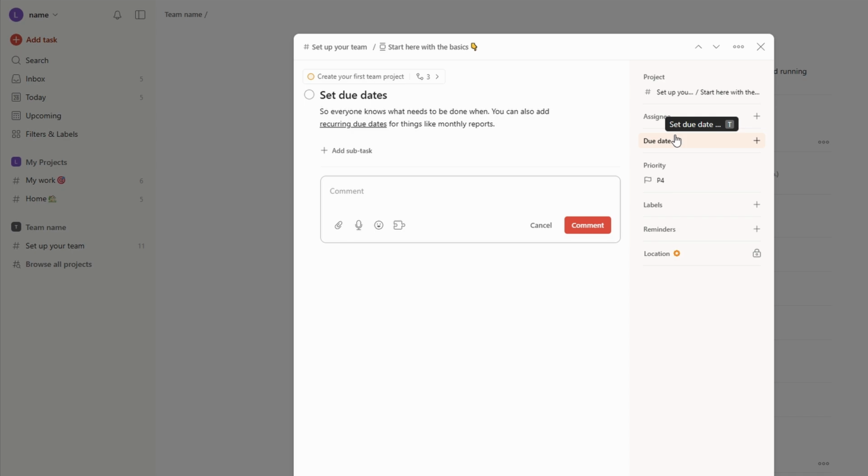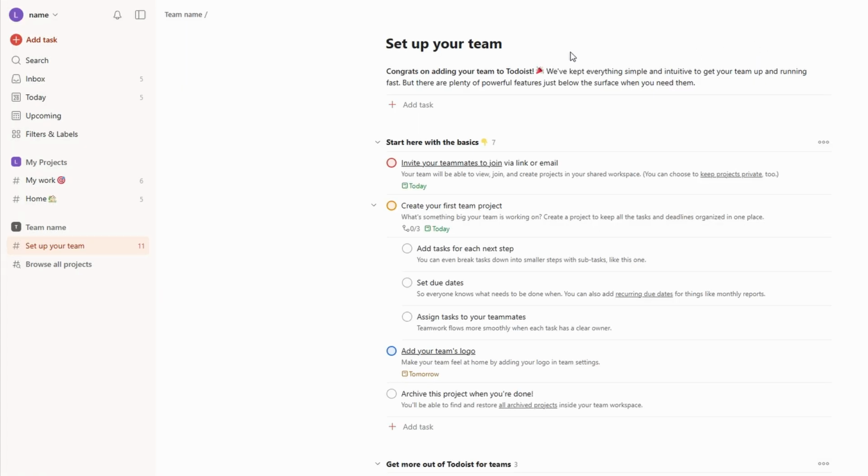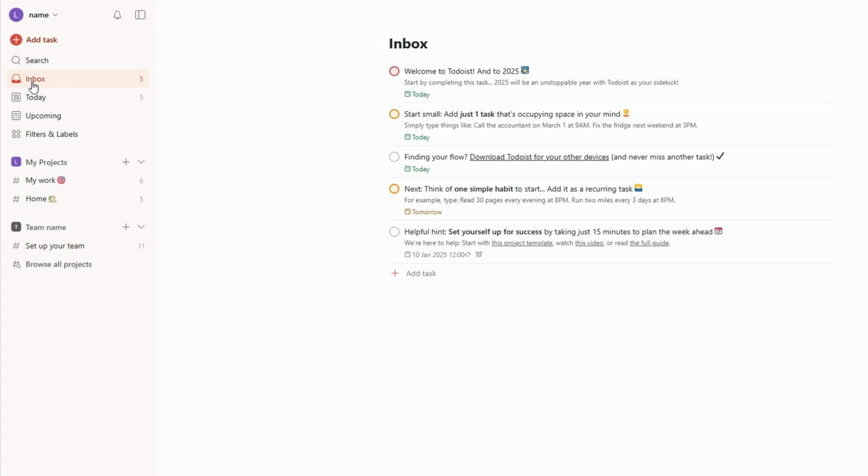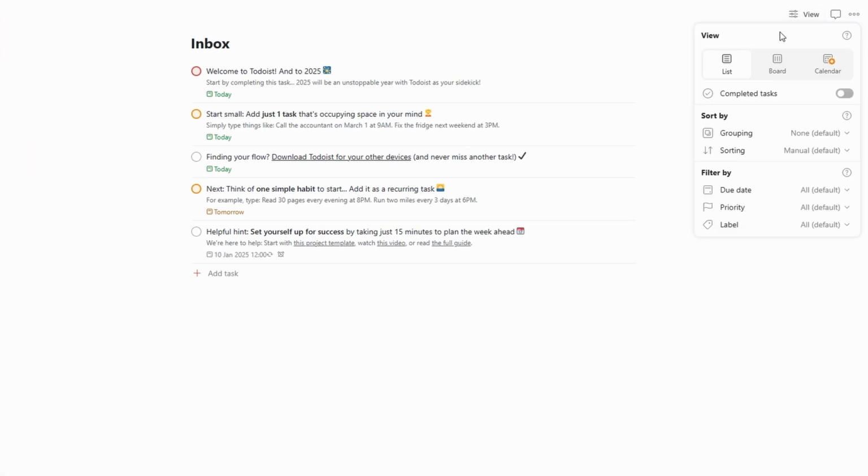It's especially helpful when working on larger teams or across multiple departments, ensuring no one misses out on critical details and everyone is always up to date. Todoist offers a few different views for organizing your tasks, which is great because we all have different ways of working. By default, you'll see tasks in the list view, where everything is neatly organized in a linear format. This can be perfect for people who like to see their tasks in a simple, straightforward list.